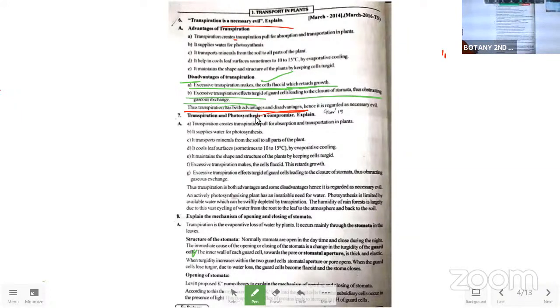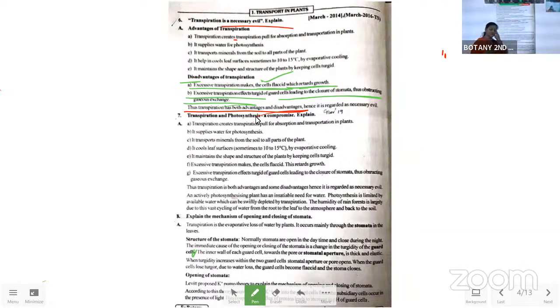That's the one. So what we have to write in this question: transpiration is a necessary evil, explain. Here, starting and ending is the most important one. If you don't end in a proper way, again, it is not at all considered that you are second year students. So remember this, transpiration is a necessary evil, explain.